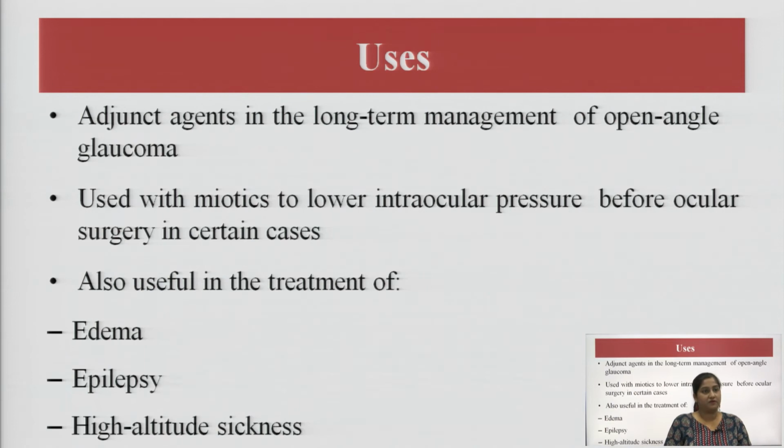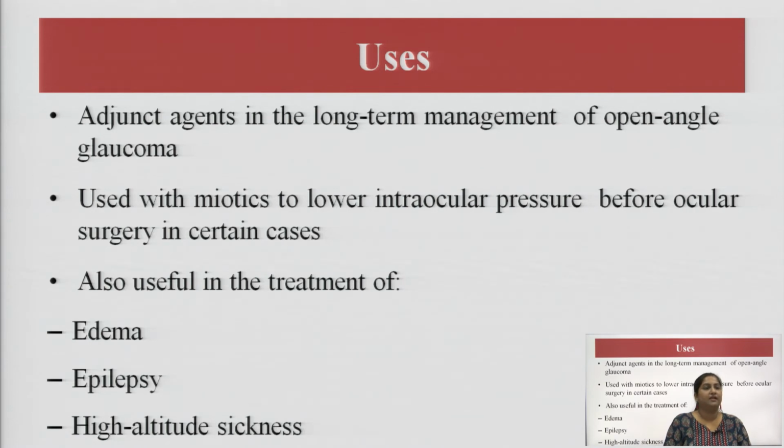What are the uses of this class? Acetazolamide is basically an agent for the long term management of open angle glaucoma. In the very first slide we discussed the management of edema; these drugs are used in the management of edema related to cardiovascular, renal and other conditions.